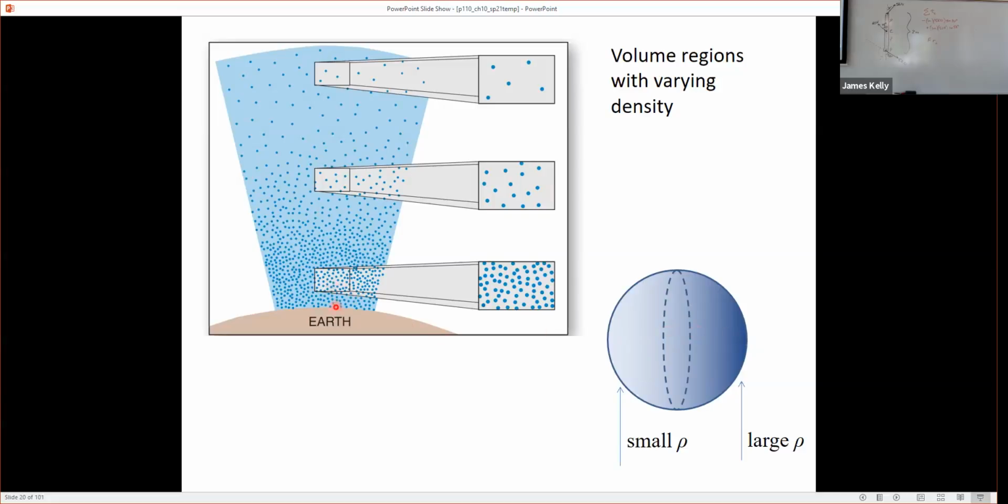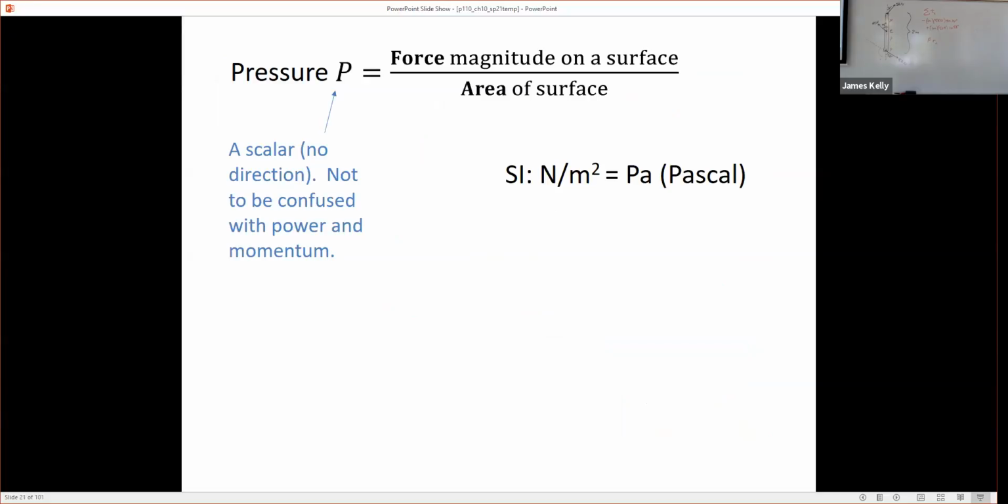In the same way that the atmosphere is very dense near the Earth, or relatively dense, and not so dense up in the upper atmosphere. Okay, so that's density. You'll need to know about that for the lab this week.